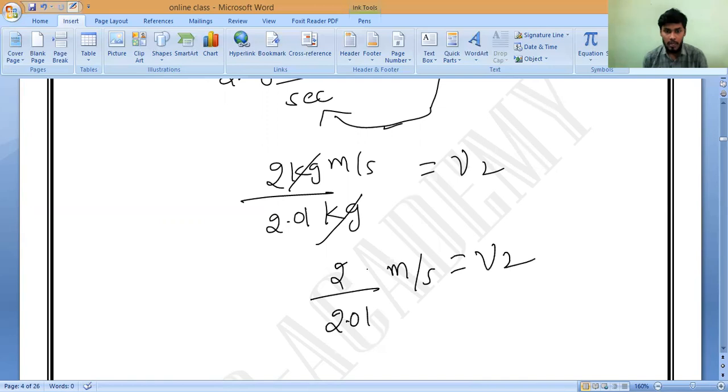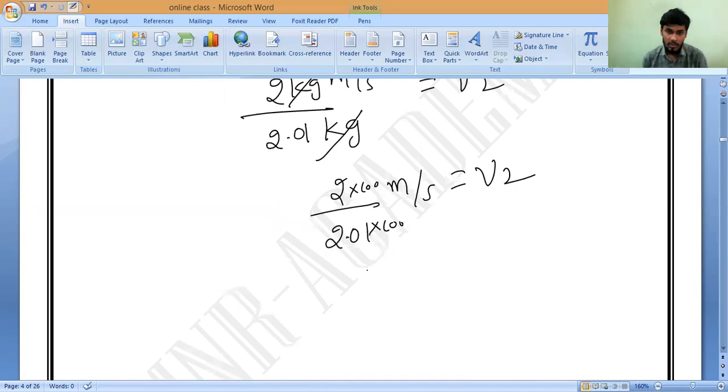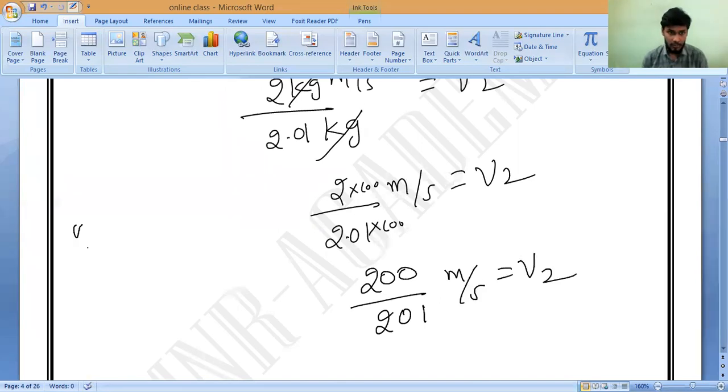Now I will multiply by 100. Is it okay? So 200 divided by 201 meters per second is equal to V2. Please all of you do the division. 201 into 200, which won't go, correct? It is smaller. So what I will do is keep 0 point, and keep a decimal point and 0. Now please add it and tell me how much. 0.2019 is how much?